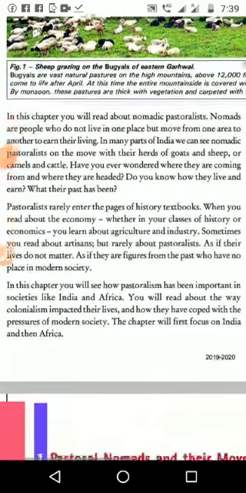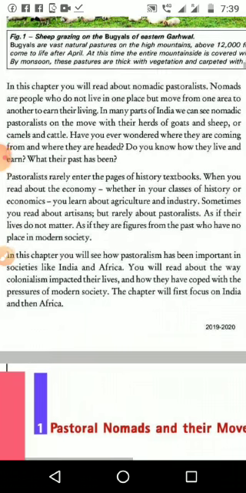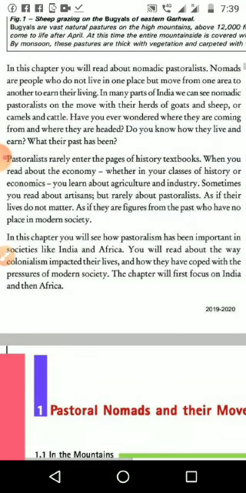In the introduction it says, in this chapter you will read about the nomadic pastoralists. Nomadic pastoralists means, as I already said, moving from one place to another. Nomads are people who do not live in one place but move from one area to another to earn their living.